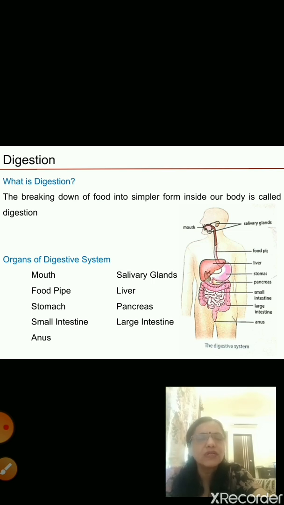Then the food moves to the small intestine. The small intestine is a long coil-like structure, and it is quite long. Inside the small intestine the digestion gets completed. Then the undigested food moves to the large intestine. In the large intestine the water is absorbed, and whatever undigested food is there is removed out of your body through the anus. Liver and pancreas also produce digestive juices that help in the process of digestion. So this is how digestion takes place in our body.